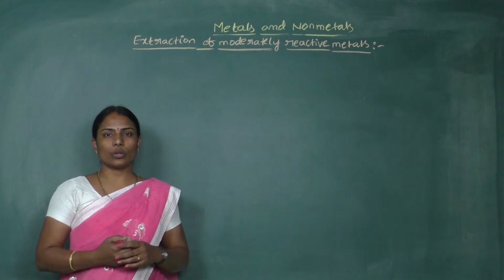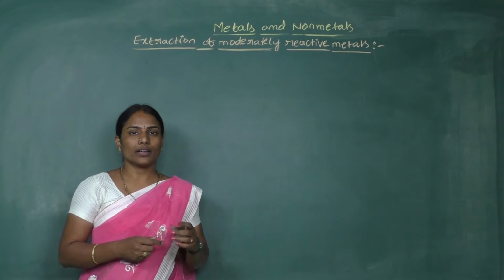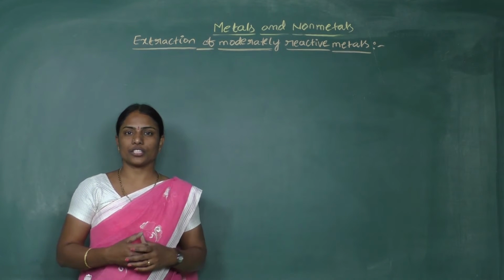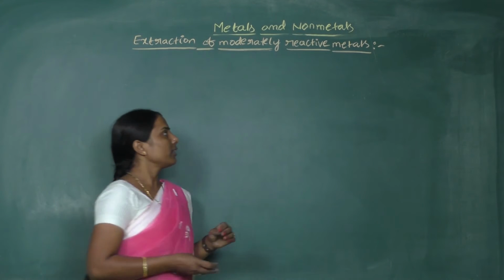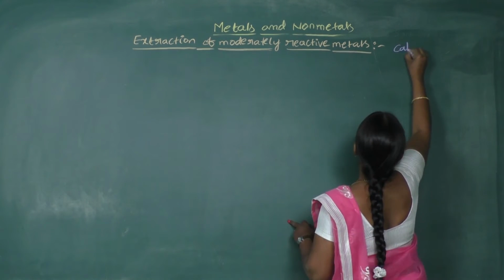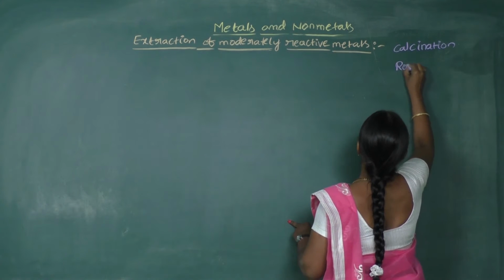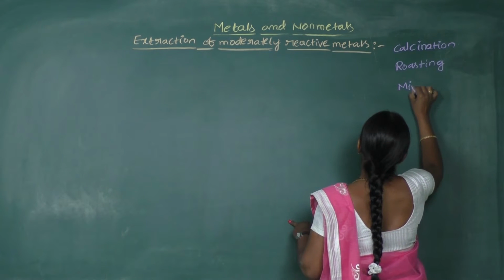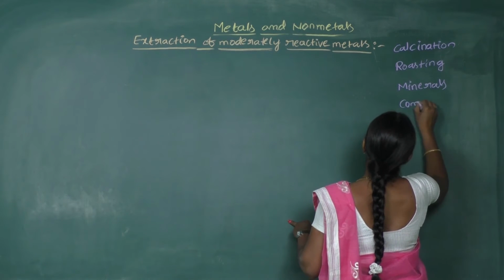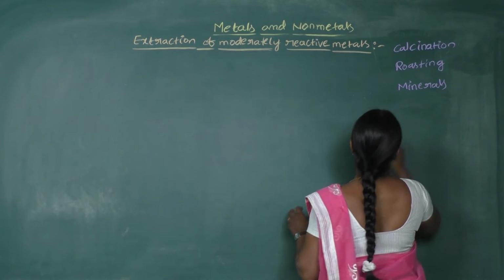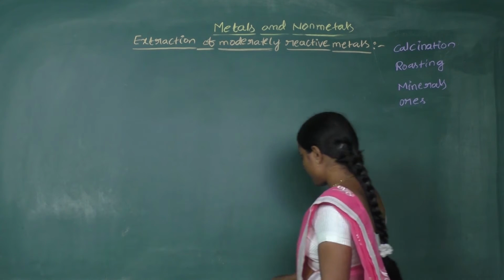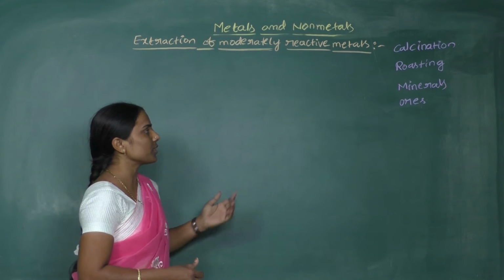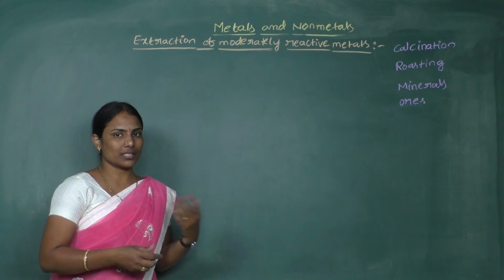Right. So before we go, let's have a look. First thing, what are metals? How moderately reactive? And during the extraction of metals, we use some words like calcination, roasting, and even before that we use the names minerals and ores. So let's first try to understand what calcination is, what roasting is, what minerals are, what ores are.